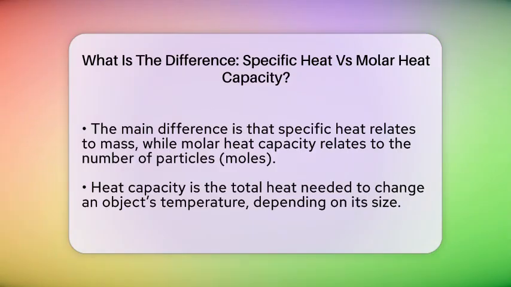Another key point is that heat capacity, which is the total amount of heat needed to change the temperature of an entire object, depends on the size or amount of material you have. Larger objects need more heat. Specific heat is derived from heat capacity by dividing by the mass, so it stays the same regardless of how much you have. Molar heat capacity can be calculated by multiplying specific heat by the molar mass of the substance, which is the mass of 1 mole of that material.